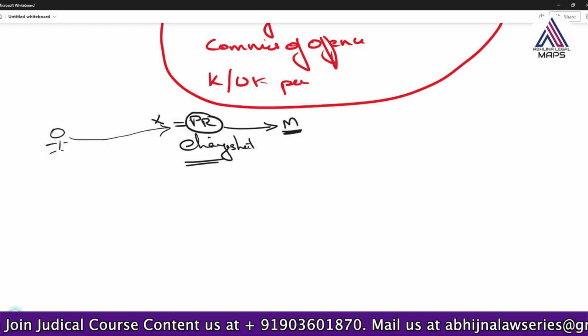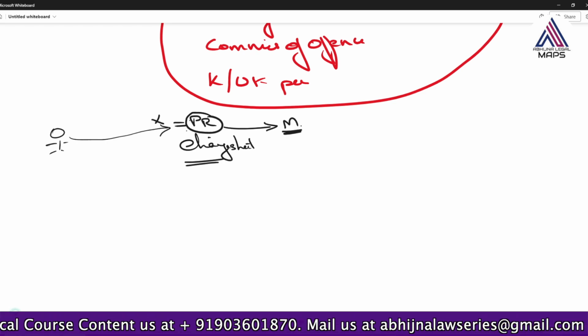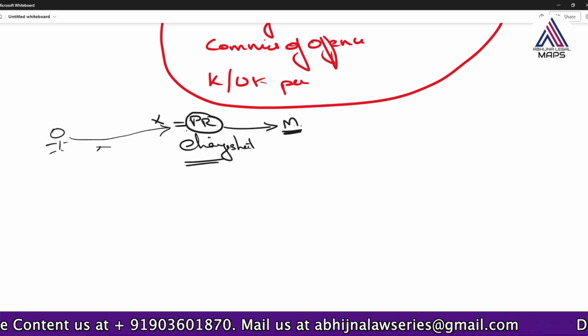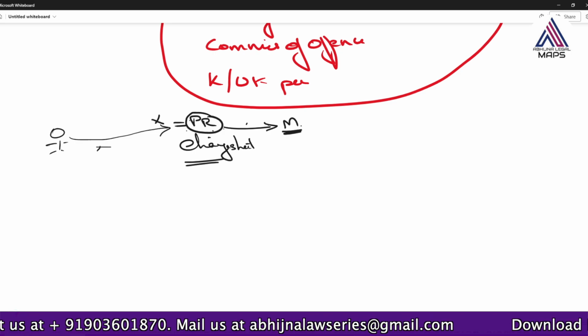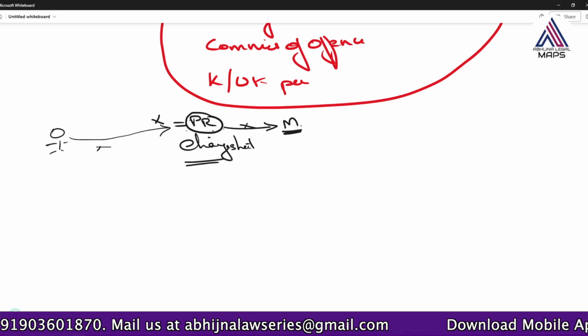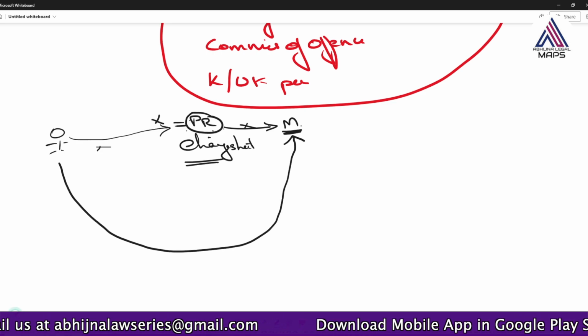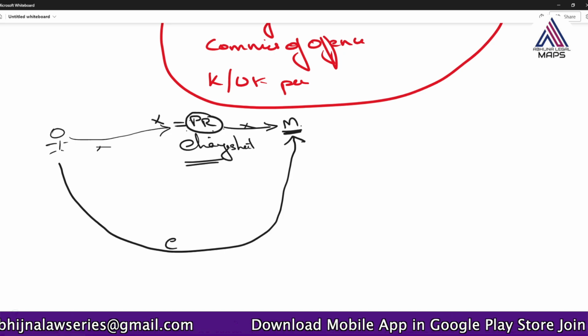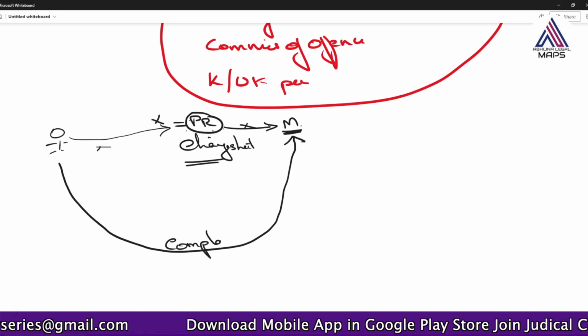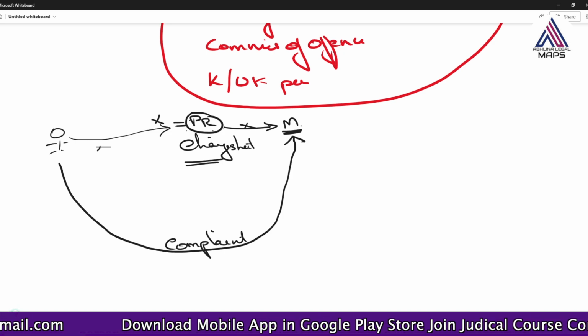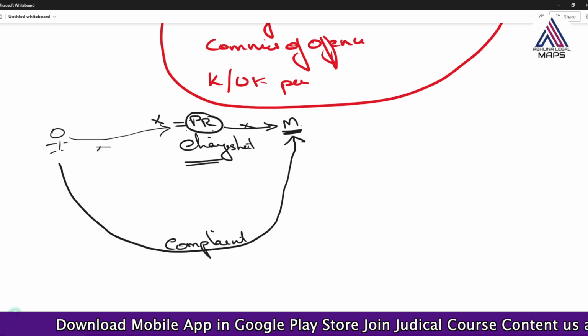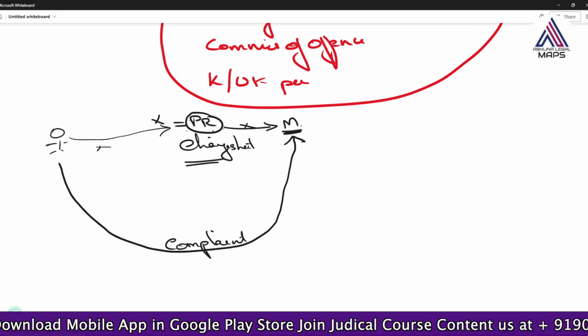Police will investigate the case and submit the charge sheet to the magistrate. So even this is not called a complaint. Even police submitting it to the magistrate is not called a complaint. But if this person had gone directly to the magistrate and complained, then it would be called a complaint. So it is very clearly stated that a police report is not a complaint.